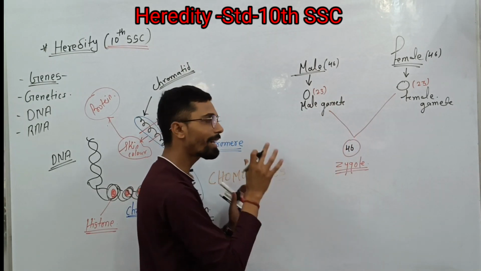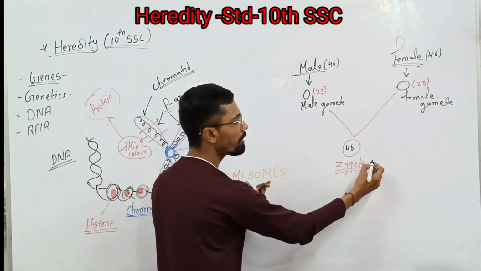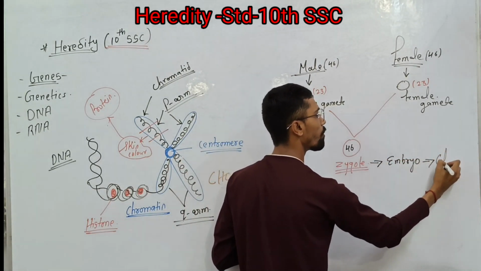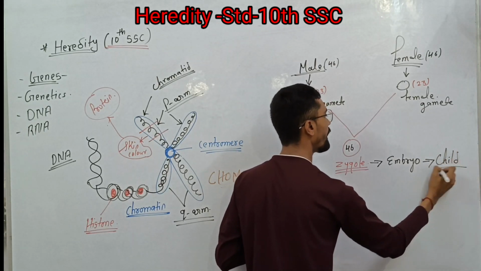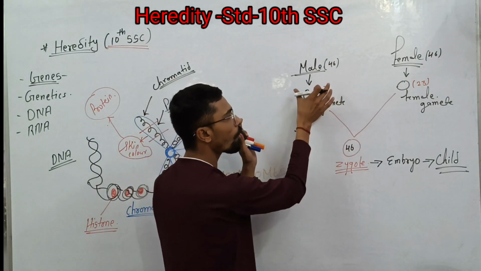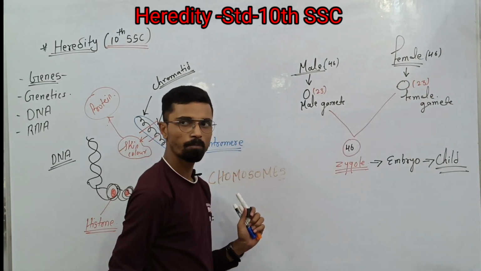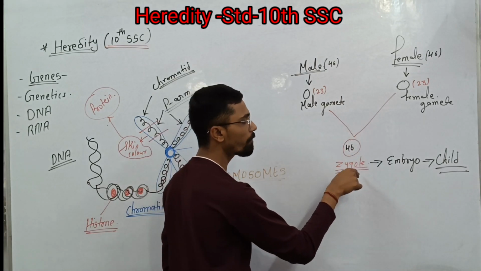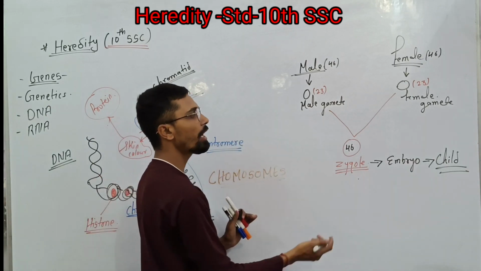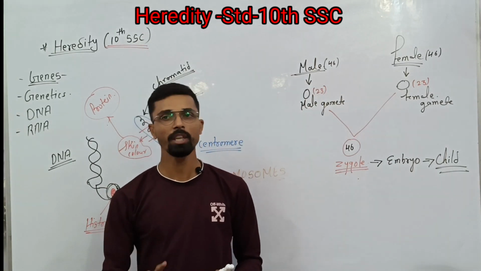This zygote later divides into an embryo, which develops into the fetus and child. So 23 chromosomes come from the male and 23 chromosomes come from the female. This leads to the formation of the zygote. So this zygote has the chromosomes, or I can say the characters, of the male and also of the female.